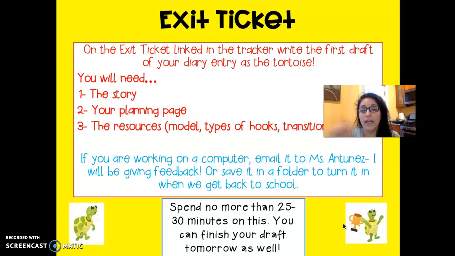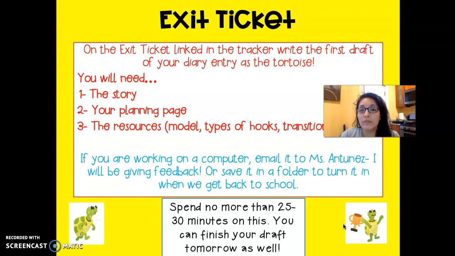All right. Your job today is to use your planning page and the Transition Words Word Bank to write your story. And you're going to need three things. You're going to need the actual story, the tortoise and the hare, your planning page, and the resources, okay? You can use my model, you can use the different types of hooks that we went over in the lesson, and the Transition Words Word Bank.